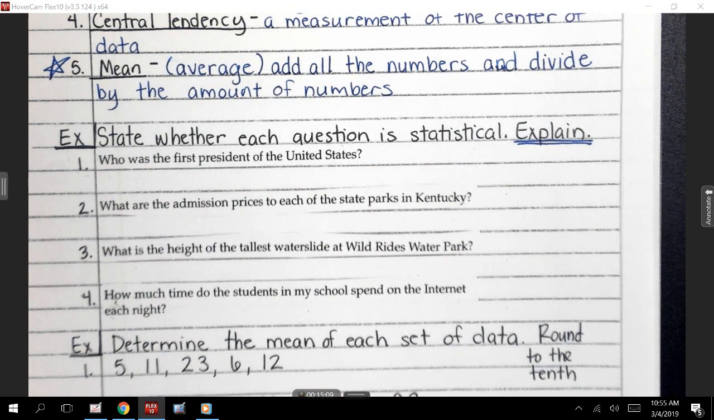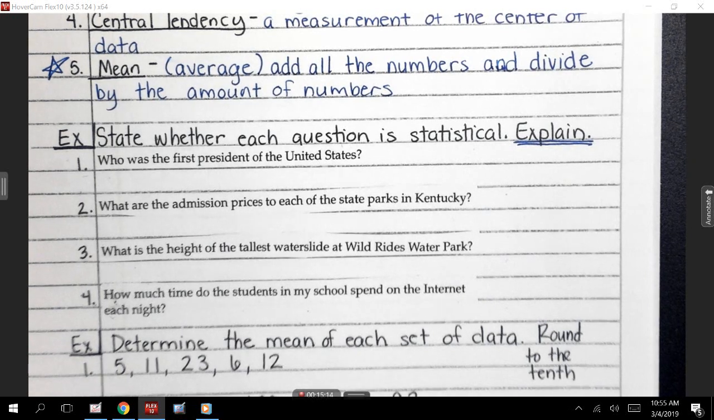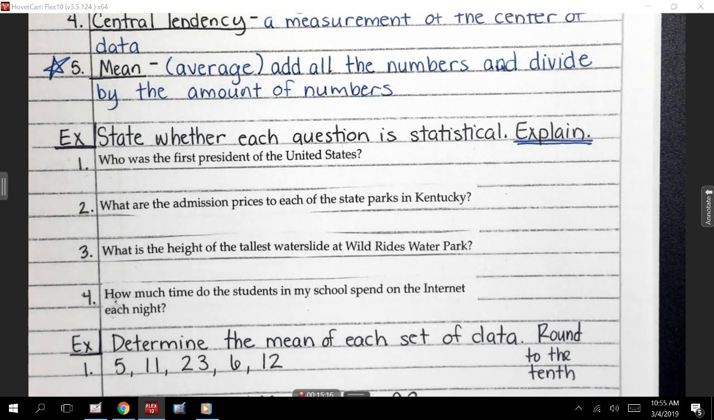All right. So for number 1, it says, who is the first president of the United States? Remember, we're not answering the question. We're just saying, is this statistical, yes or no? And explain for me. Tony?